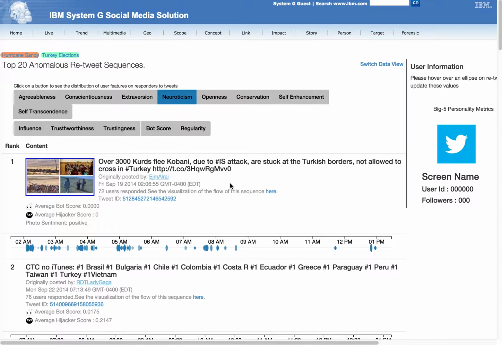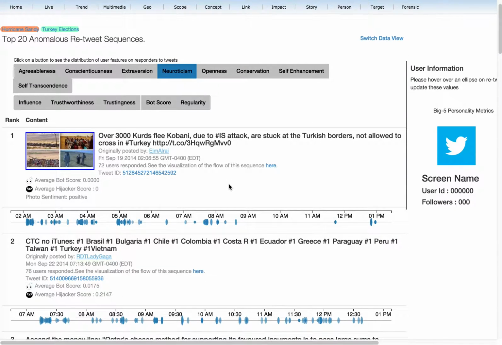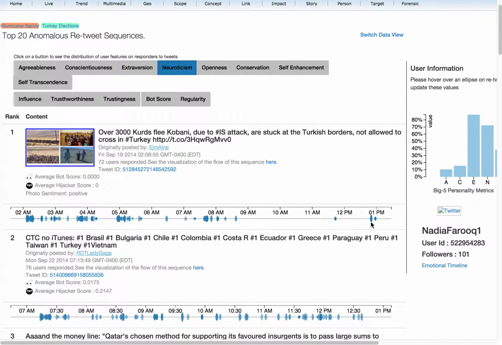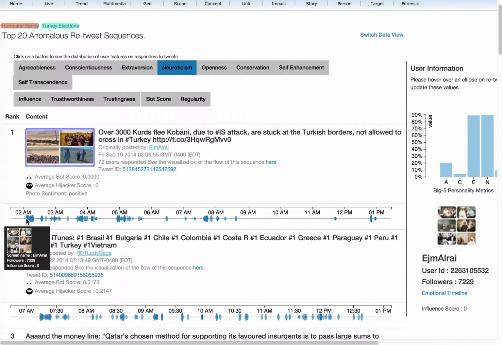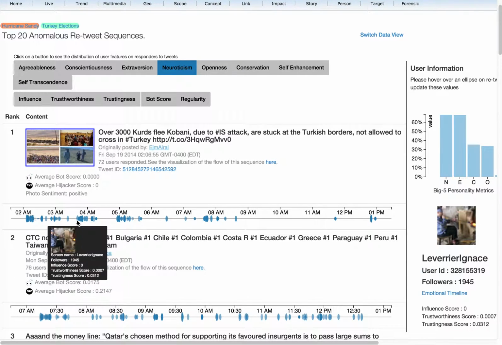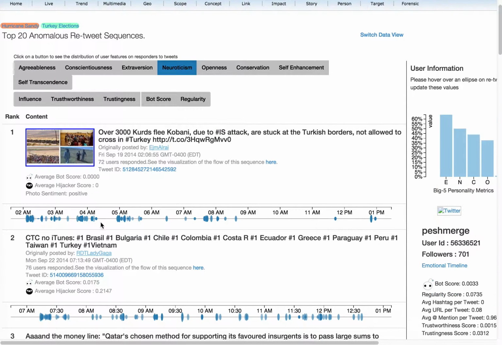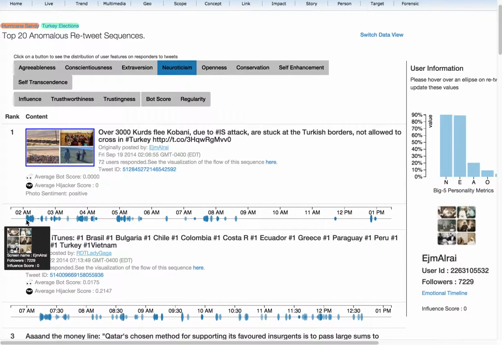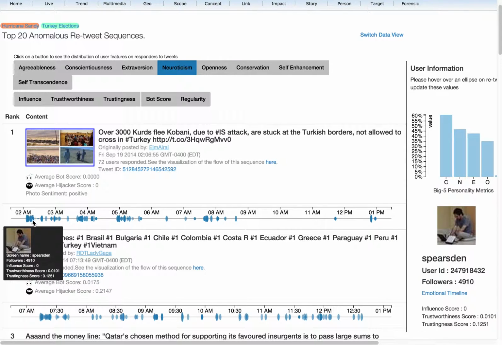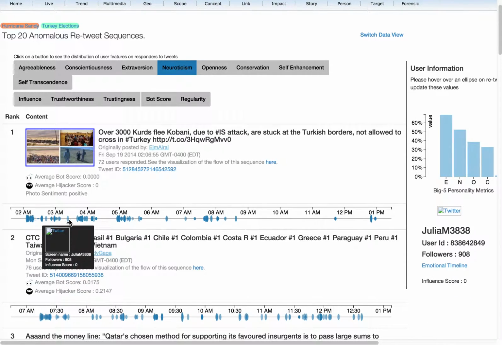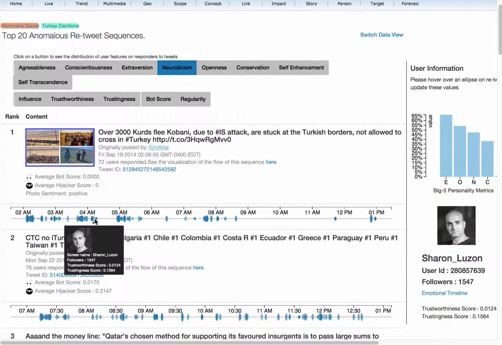to review that information. Now, for this retweet sequence, we see a time bar of all of the retweeters of this underlying tweet. In the beginning, you can see there was a rather dense retweet population. However, later on through the day, there were gaps with other larger retweet sequences. Within this retweet sequence, we have the ability to hover over each individual user and look to see for the existence of bots and or other automated tweet machines.